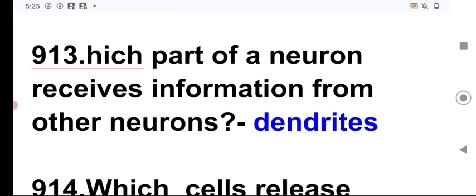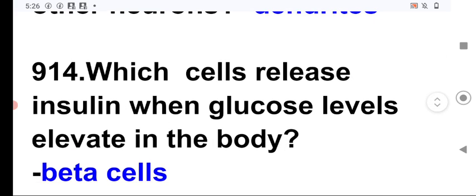Next question. Which part of the neuron receives information from the other neurons? It is the dendrite, which receives information from the other neurons, and this information passes through the axon inside the other neurons. Next question.